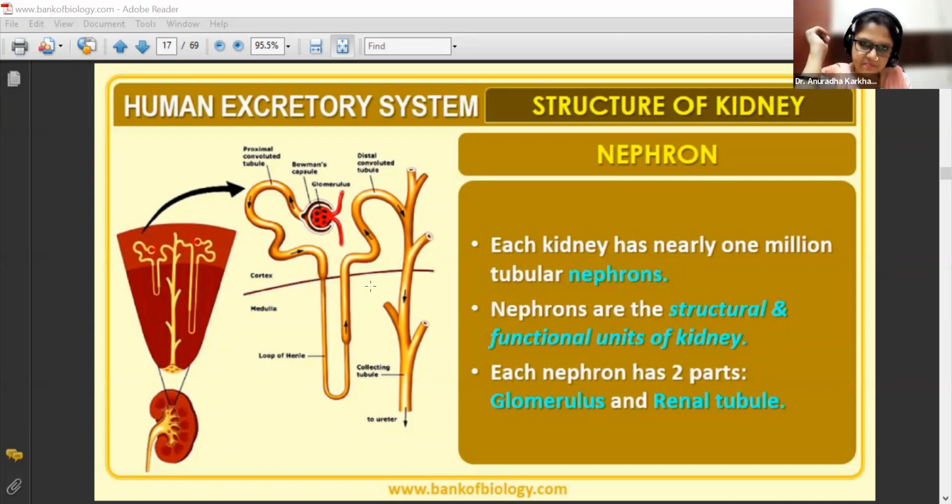Ayana? Structural and functional. Yes. Urine formation in the nephron. Okay. So nephrons are the structural and functional units of kidney. Each nephron has 2 parts, glomerulus and renal tubule. देखो renal का मतलब होता है associated with kidney. तो kidney का tubule and glomerulus ऐसे 2 parts में nephron divide होता है. Now this glomerulus is what? And renal tubule is what is something that we have to understand.